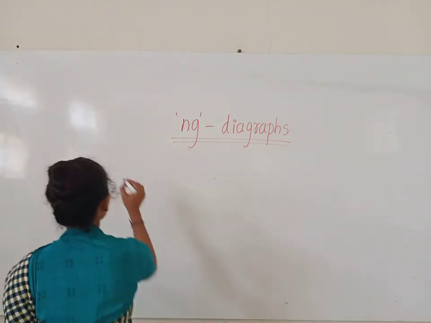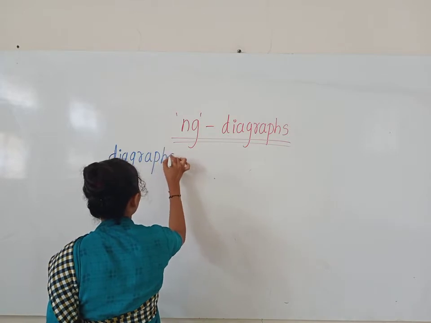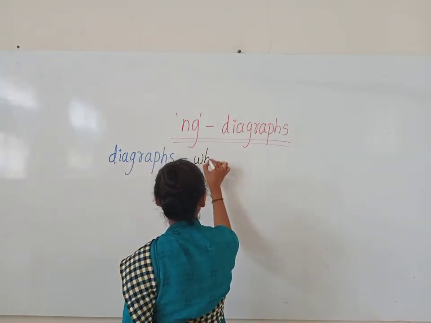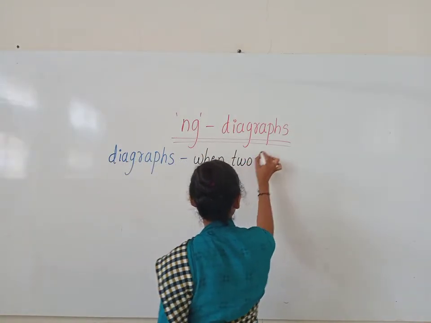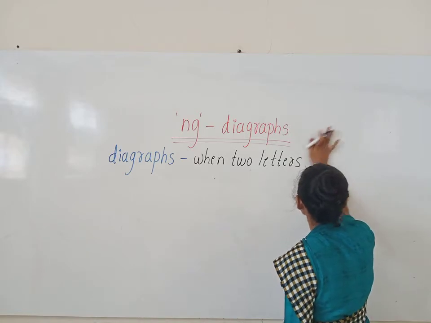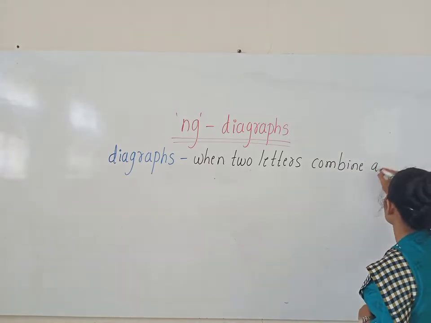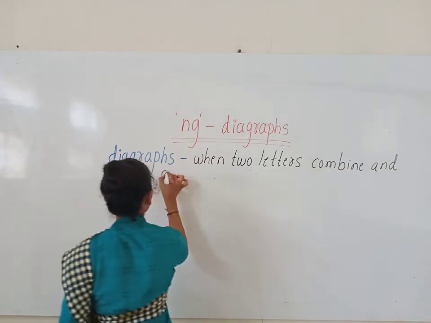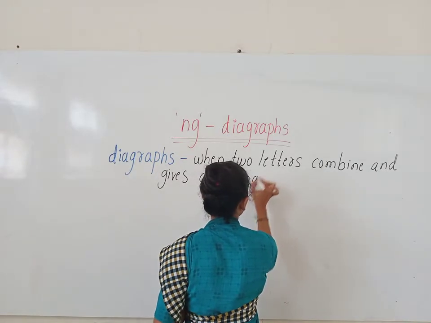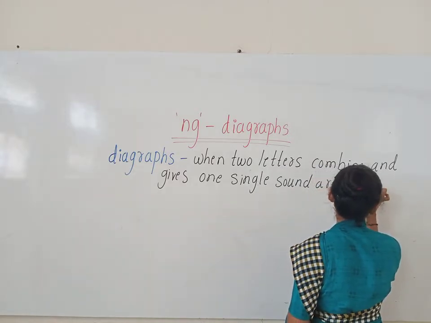Okay children, when two letters combine and give one single sound, they are known as digraphs.